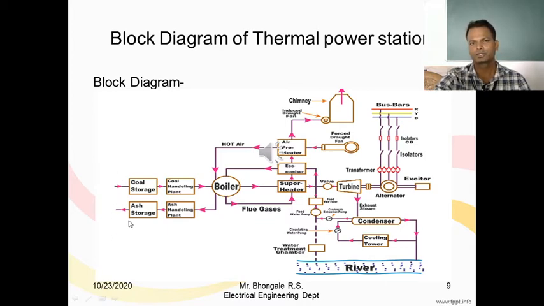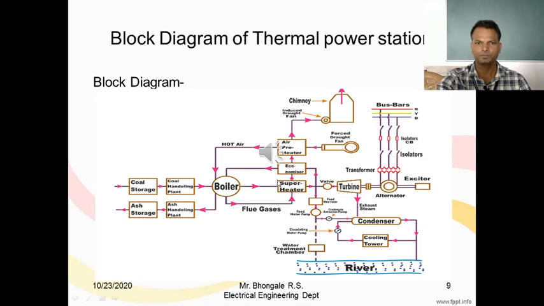Then we will move towards the next circuit, that is the steam and feed water circuit. In the boiler, steam is produced which is wet steam. It has low temperature and low pressure. That steam is transferred to the superheater to increase its temperature and pressure and make it dry.